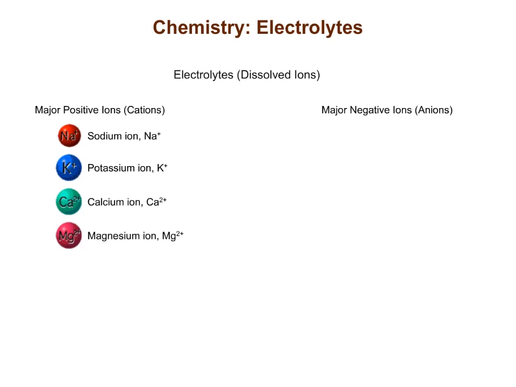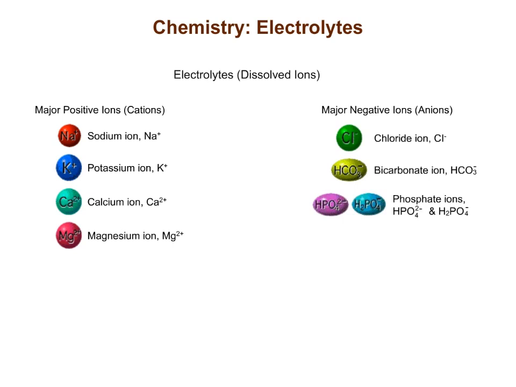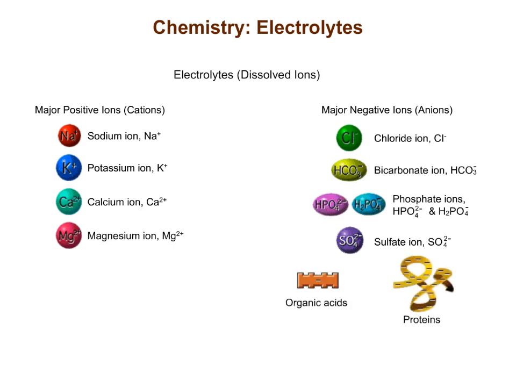The major negative ions or anions in body fluids are chloride ion, bicarbonate ion, phosphate ions, sulfate ion, anions of organic acids such as lactate, and proteins.